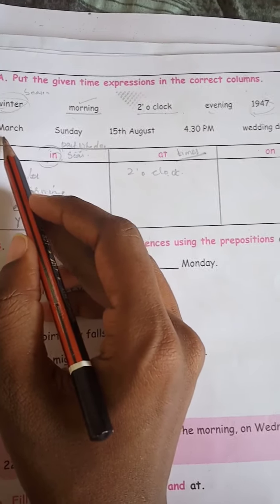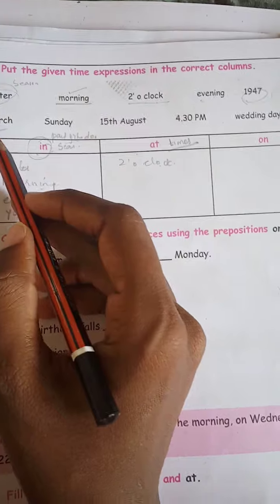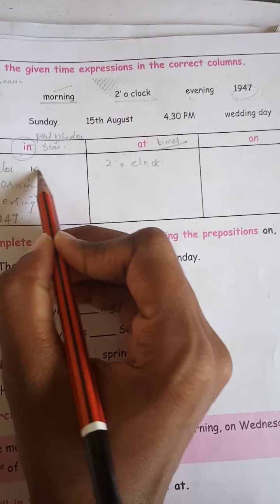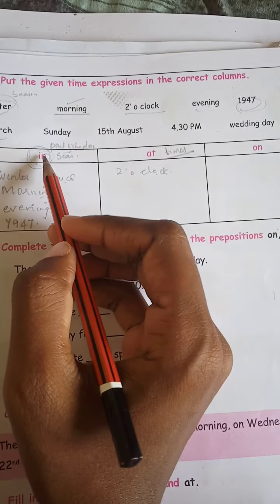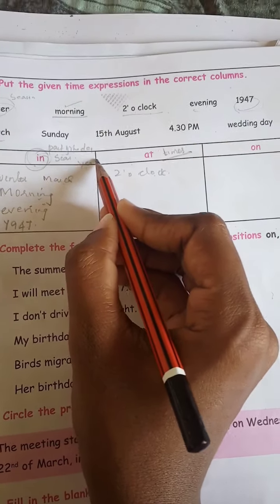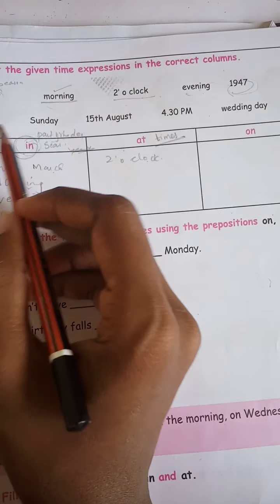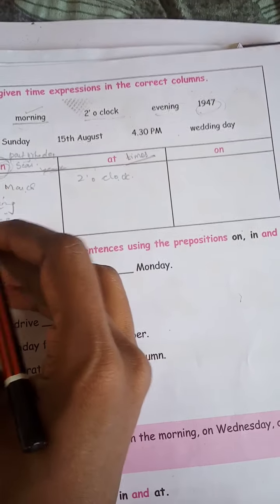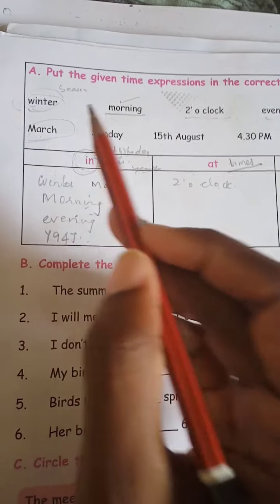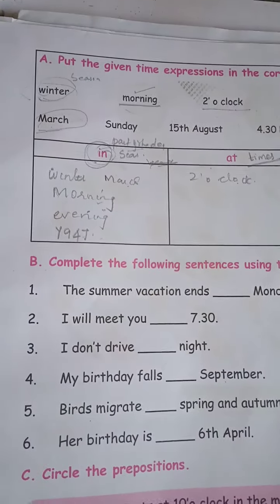Next, March. If it is a particular month, you will use in, right? So March also will come in this box. Why in this box? In is also used for years, sorry, it is a month, right? March is a month. For month also you will use in. March is a month, so we'll use in.